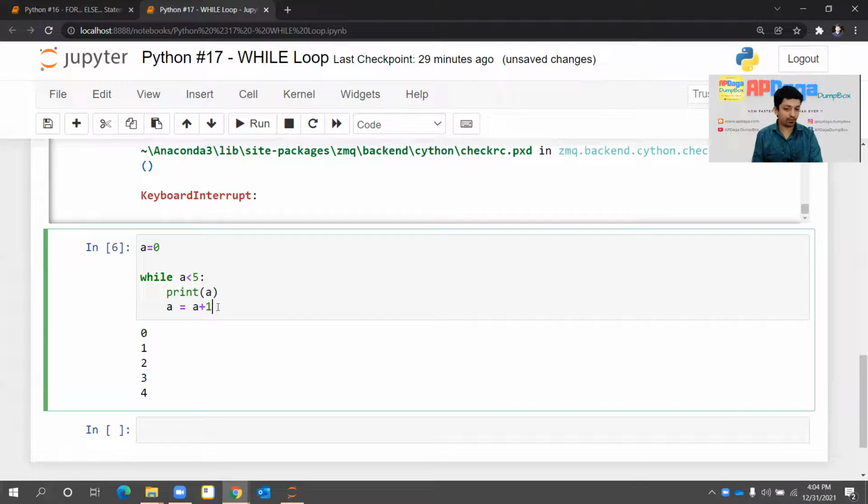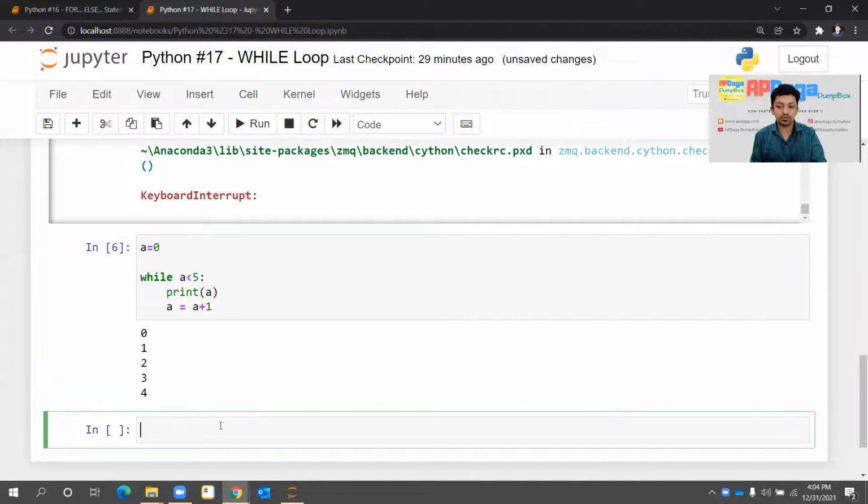Then the value is 5 now. 5 is less than 5, it is false. 5 is not less than 5, 5 is equal to 5. As soon as it becomes false, it didn't enter into this loop, it skipped all the part and we came out of the loop. So this is how while loop works.